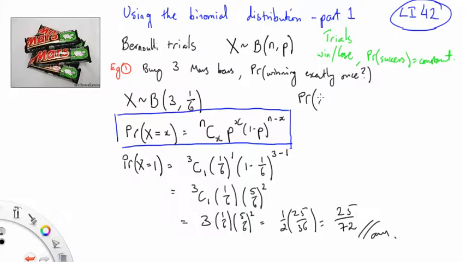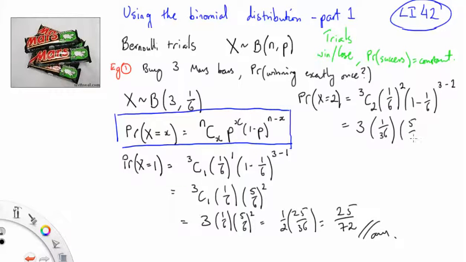So the probability of winning exactly twice is 3 choose 2, times 1 on 6 to the power of 2, times 1 minus 1 on 6 to the power of 3 minus 2. 3 choose 2 is 3; you can use Pascal's triangle if you're unsure. So 3 times 1 on 36 times 5 on 6 becomes 15 on 216. Can we simplify that? Yes, we can divide the top and bottom by 3, so we get 5 on 72.